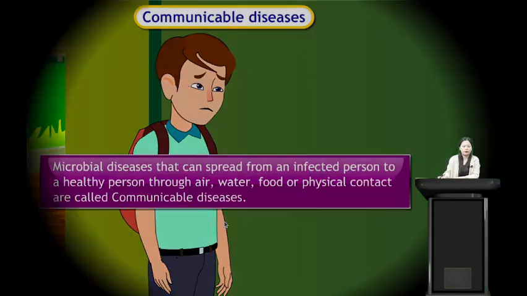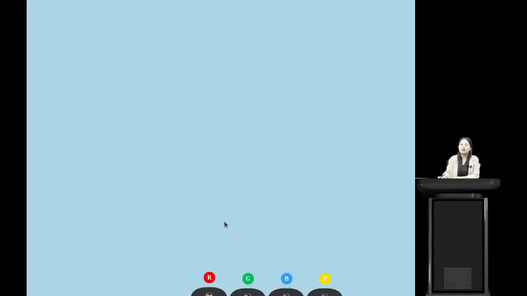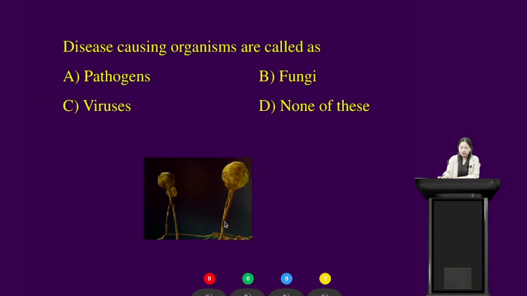Alright students, we have the first question for today. Please get your rough devices ready. The question is, disease causing organisms are called as, which of the following? I'm giving you 15 seconds for this question. Your time starts now. Disease causing microorganisms are called as: option A, pathogens; option B, fungi; option C, viruses; and option D, none of these.